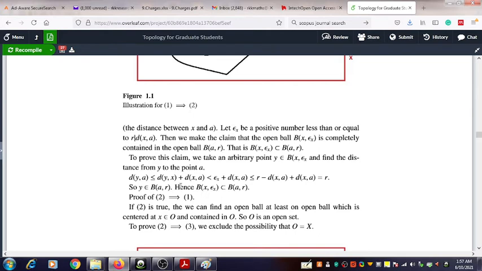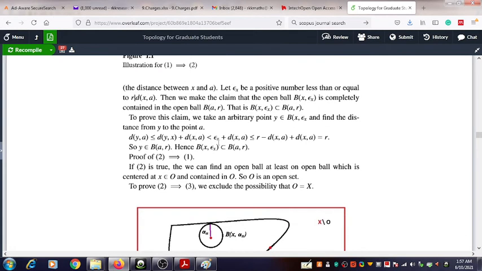So you can replace d(y, x) by εx, and we get εx plus d(x, a). Then you can replace the less than or equal to by a strict less than symbol.